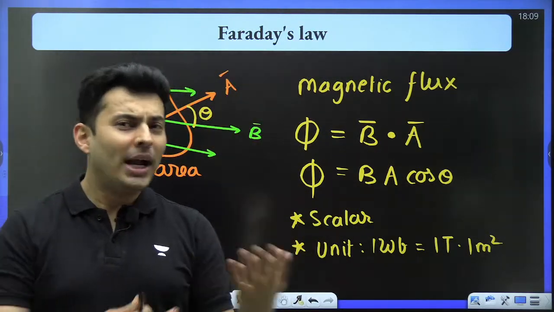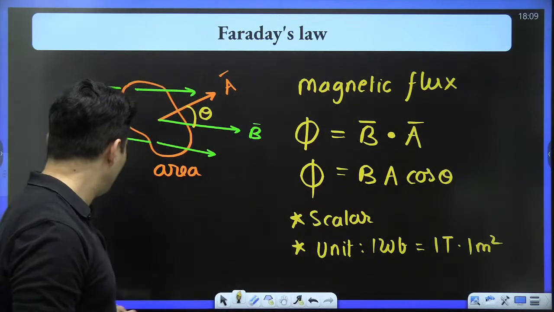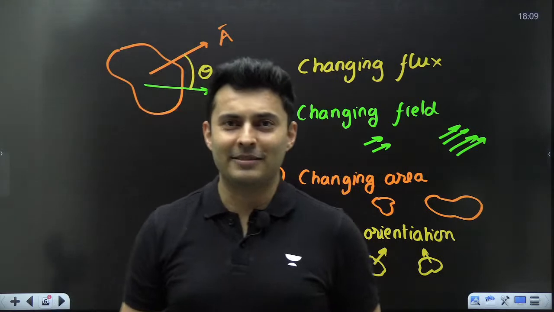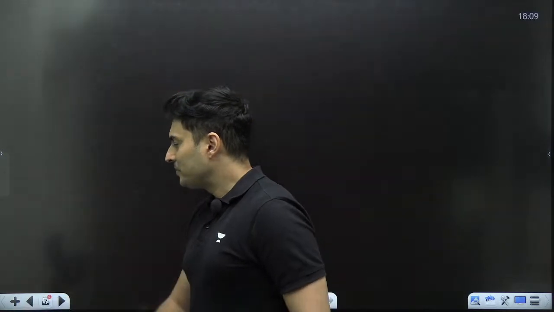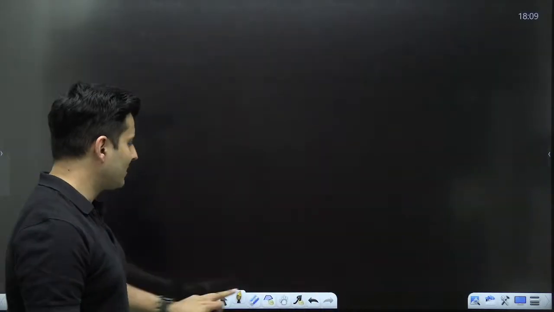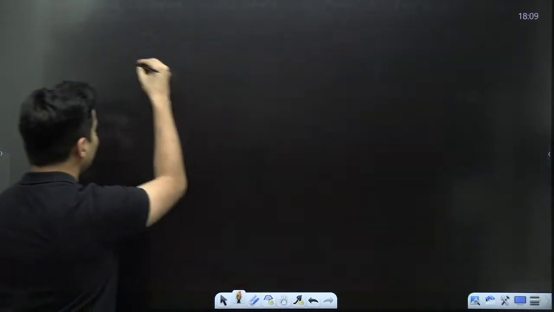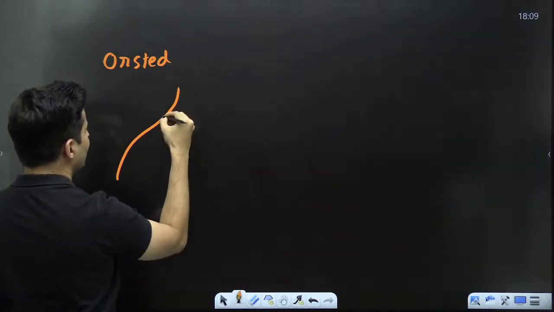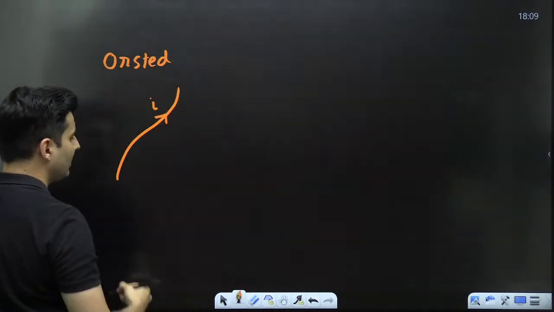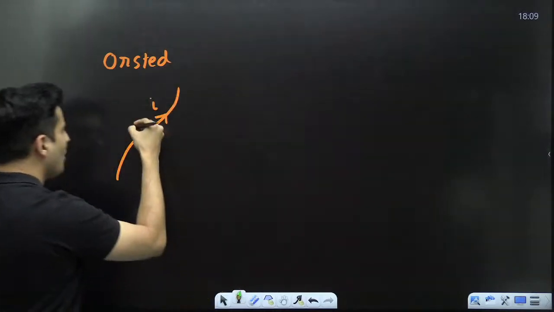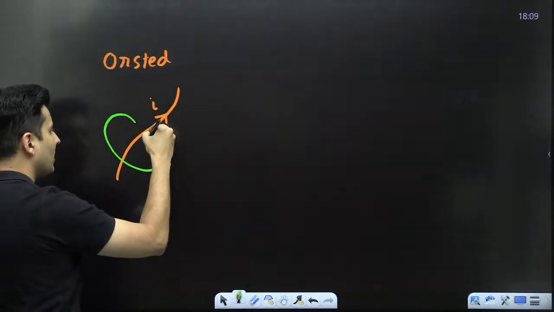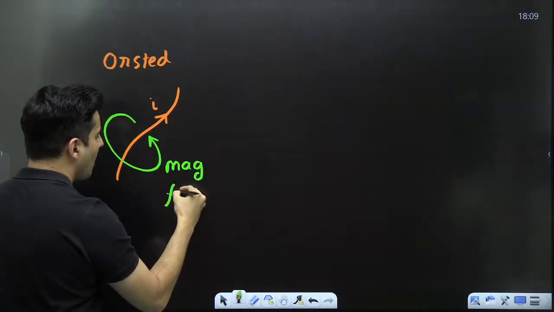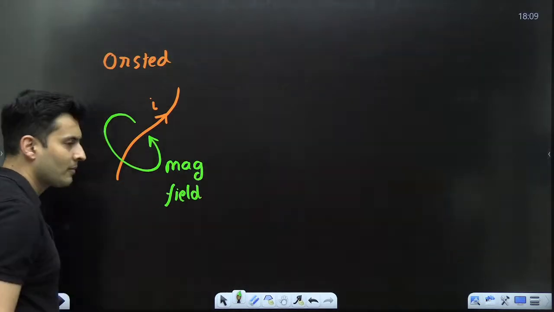Perfect. Now, why do I need this? Why did I make you study the change in flux? Because I'm going to teach you Faraday's law. See, everybody remembers, what did Oersted discover? He said that there is a wire which carries some current. What does that current create? The current creates a magnetic field around it.